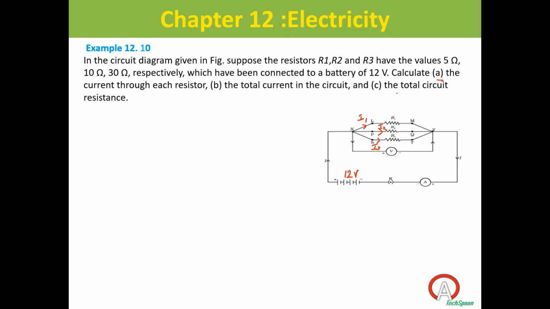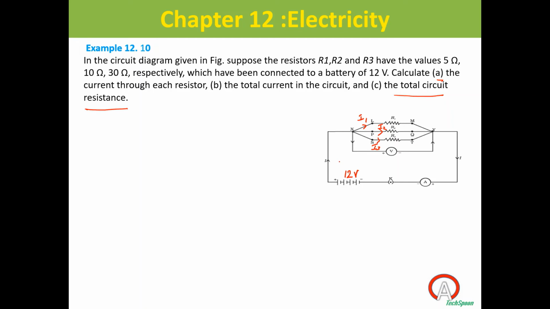And question C is the total circuit resistance. What do you mean by total circuit resistance? Manu, what do you mean by the total circuit resistance? Sir, sum of all three. It's not the sum, it's the equivalent resistance. Here it is a parallel connection, right?